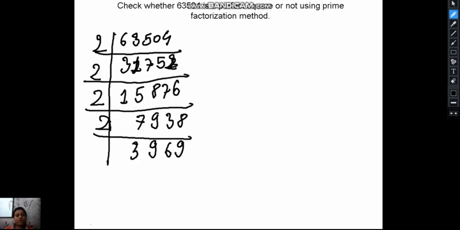So our result comes 3969. So it can be divided by 3. So we will divide it by 3.